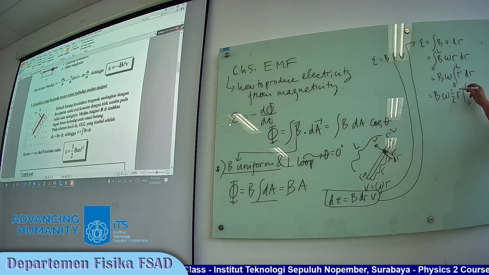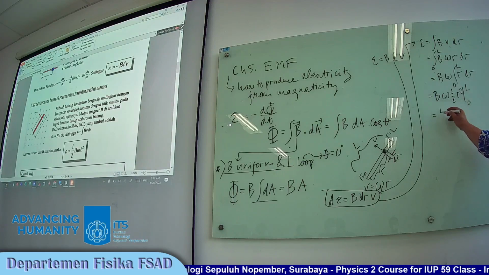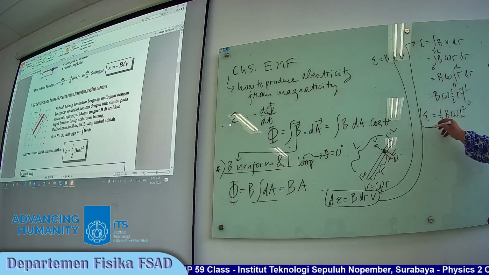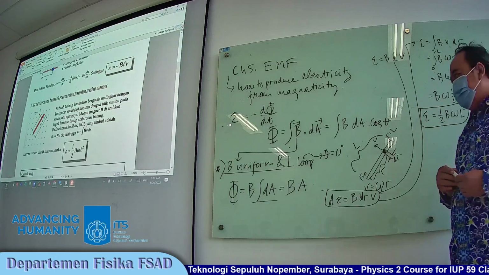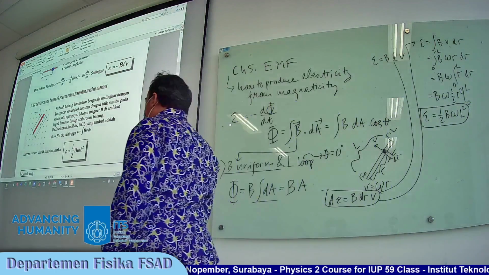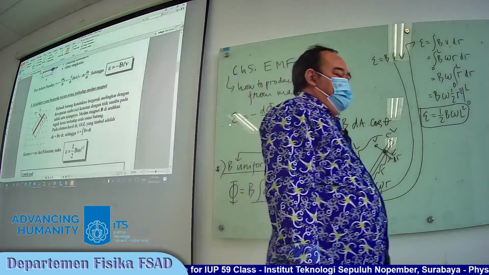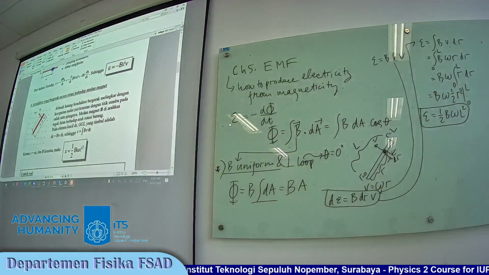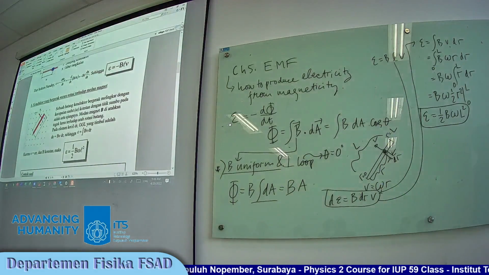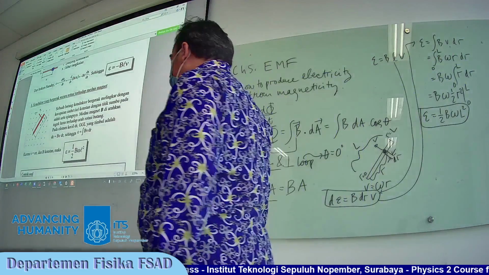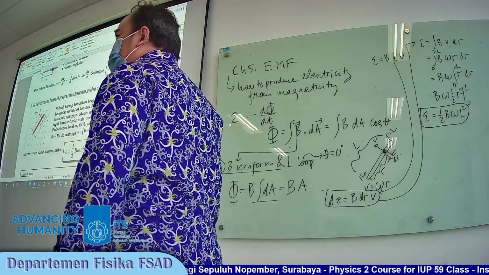And we have half B omega L squared. Any question, everyone?